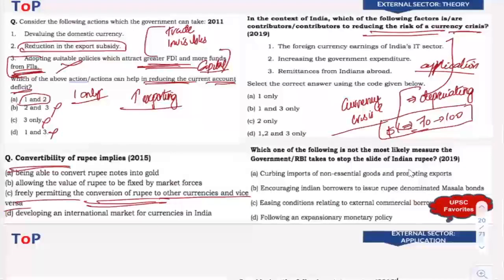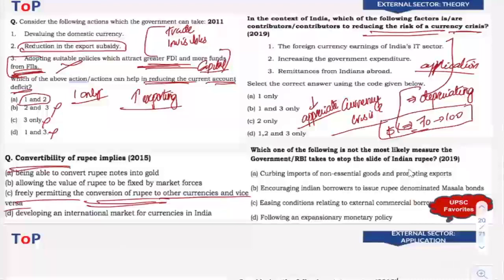Now, what are the factors that help us to reduce these currency crises? So here you have to think from the perspective that if we are earning foreign exchange, the currency crisis will be less. Because when we earn foreign exchange, what happens is when we convert them, our rupee will appreciate, right? So whatever factors that help the rupee to appreciate will be the answer in these three statements. I hope you have understood that.